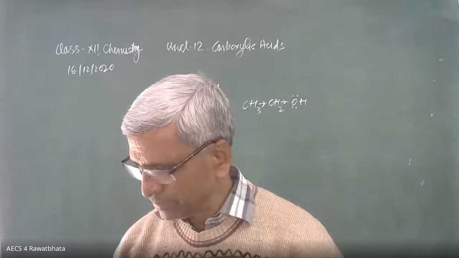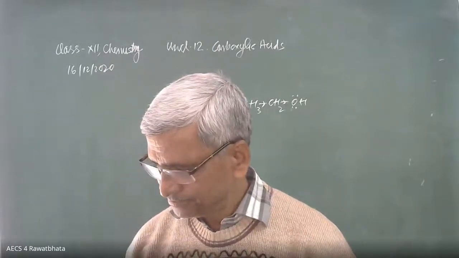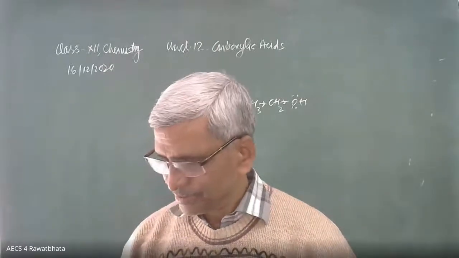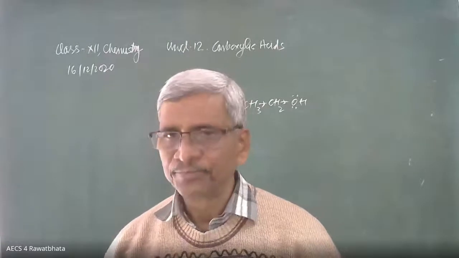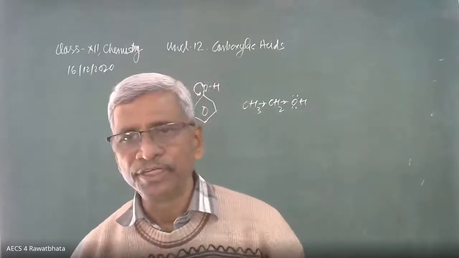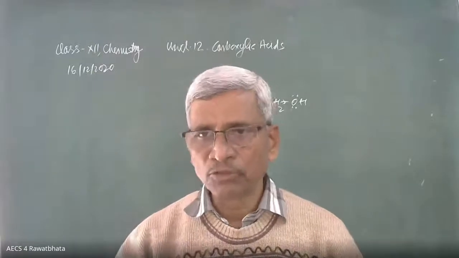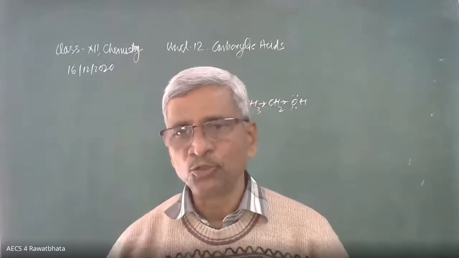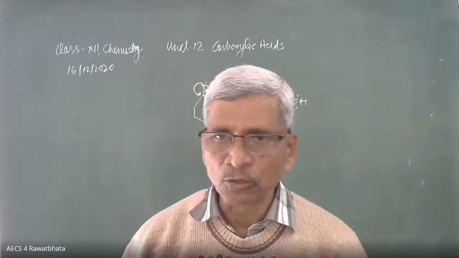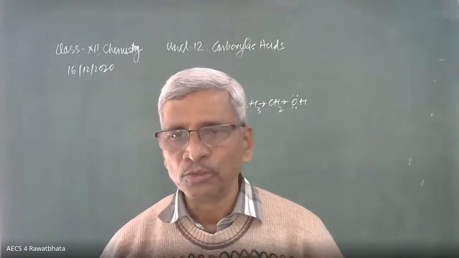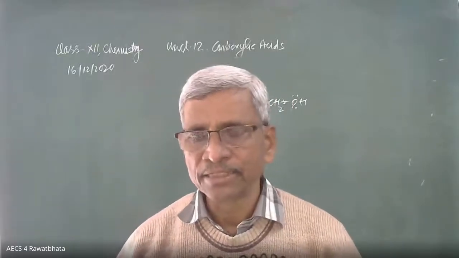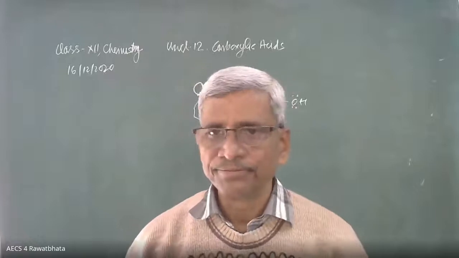Only hydrogen is replaced in presence of sunlight. Okay, in presence of sunlight, hydrogen atom gets replaced by Cl. So phenol combines with chlorine in presence of sunlight to get pentachlorophenol, 2, 3, 4, 5, 6 pentachlorophenol.